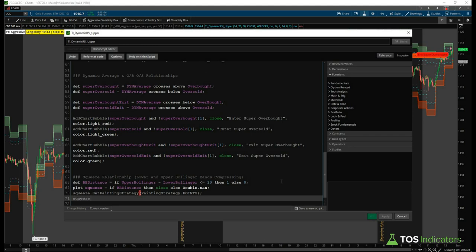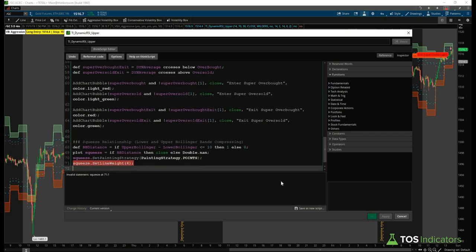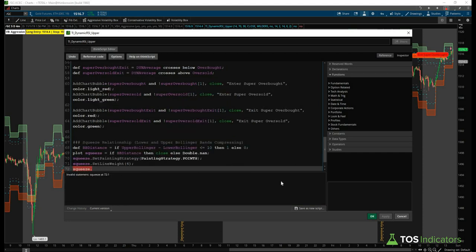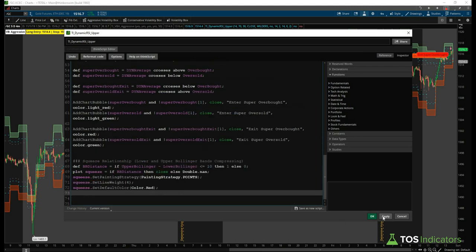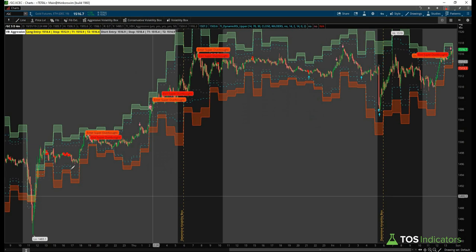And then we can also give this just a little bit of weight. So we'll say set line weight, and we might give this a weight of 4. And we'll give this a default color of the squeeze color, in which we'll say set default color color.red. And hopefully what we see on our charts is periods where we have these red dots, which tell us that